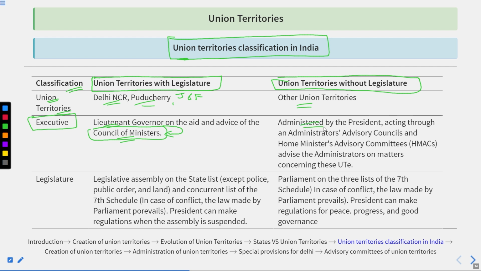But in case of those without any legislature, these are administered by the president and the administrator acting through an Administrators Advisory Council and the Home Ministry Advisory Council, so that the members of these councils and committees could advise the administrators on the matters concerning these union territories. Got it?